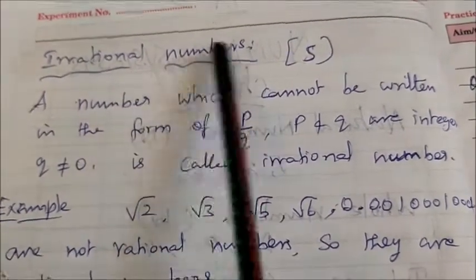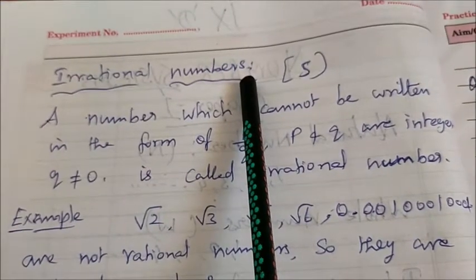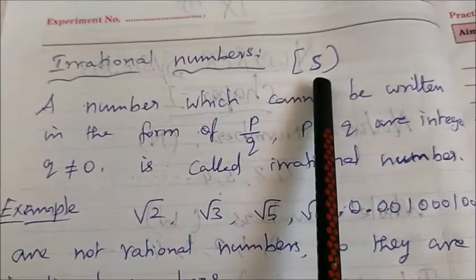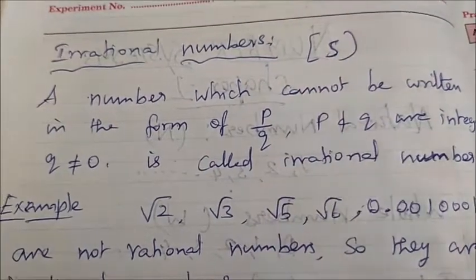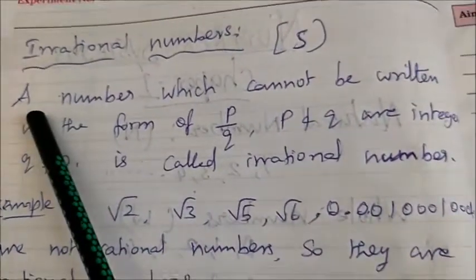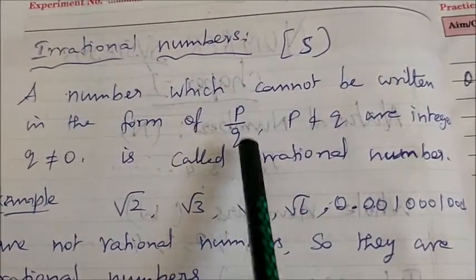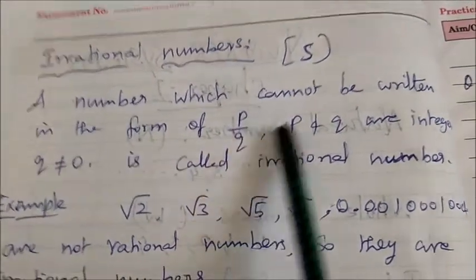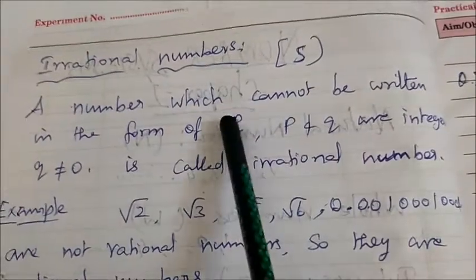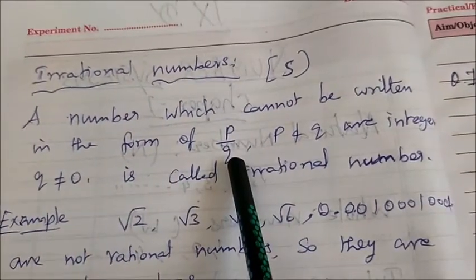Next one is irrational numbers. It is denoted by capital S. That is a number which cannot be written in the form P by Q, where P and Q are integers and Q is not equal to 0.